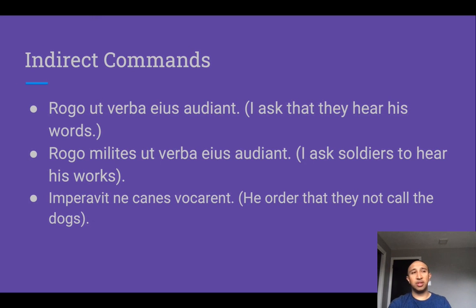And we use the jussive subjunctive when we're talking about a third person order, when we're commanding people outside of a conversation to do something. The fourth way is the indirect command, where we summarize using a verb of exhorting, recommending, asking, plus ut or ne, and then a subjunctive verb to express what they were commanded to do. Okay, so that is a very quick summary of all the different ways you can make commands in Latin.